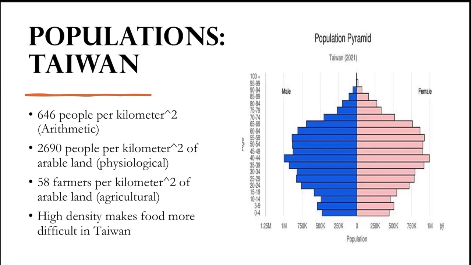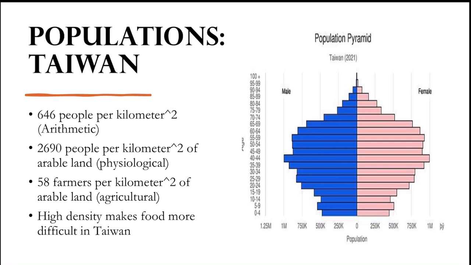The next important statistic to look at is population. In Taiwan, there are 646 people per kilometer squared, 2,690 people per kilometer squared of arable land, and 58 farmers per kilometer squared of arable land, which is agricultural density. This is one of the first issues that actually comes from Taiwan in this comparison, with agriculture being difficult in Taiwan, with limited farmers and arable land.